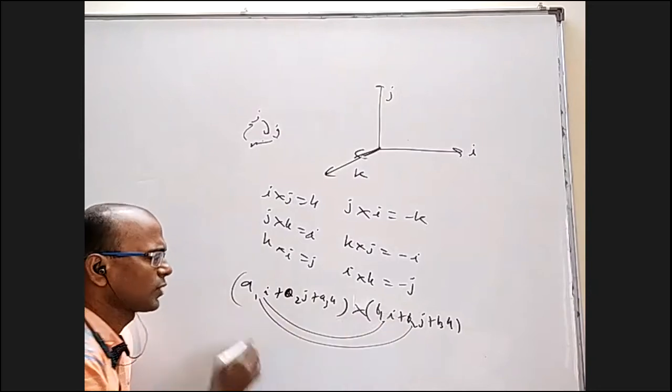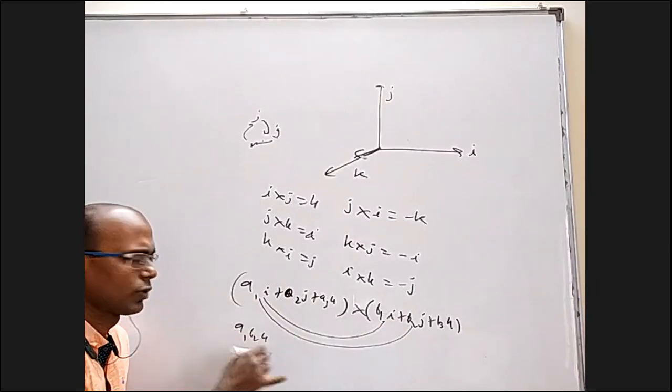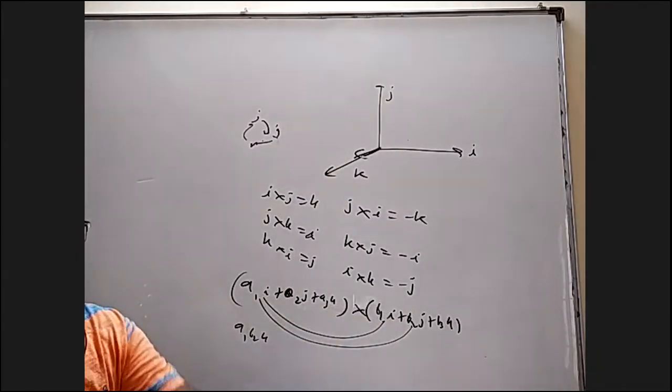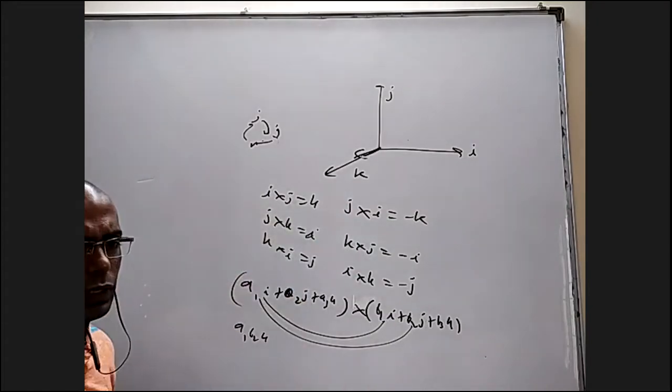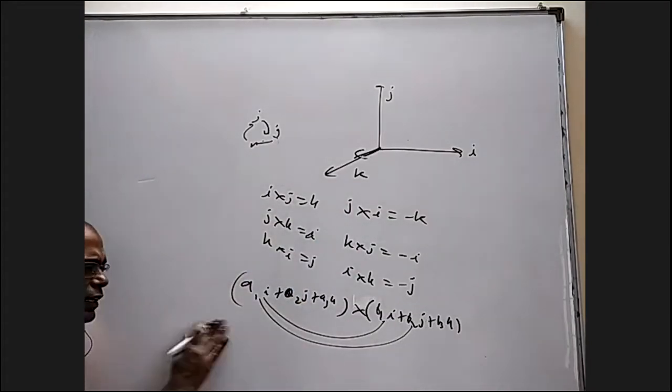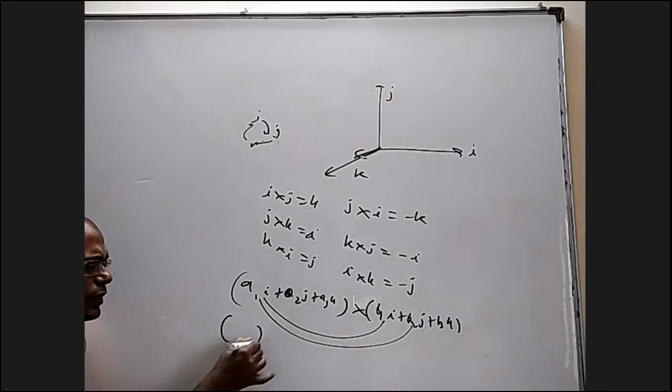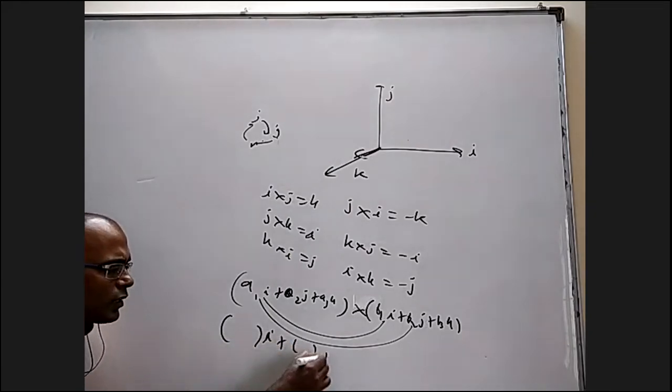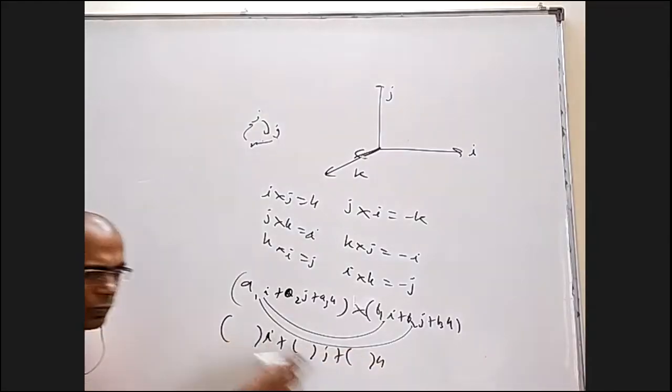This cross this will come some K, A1 B2 K, and properly write everything based on this. You will get basically K 2 times, I 2 times. You will get something into I, something into J, something into K.